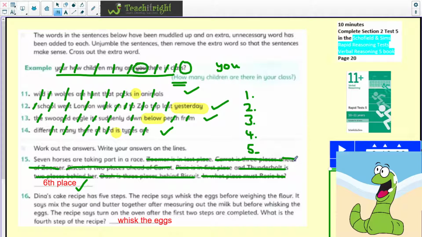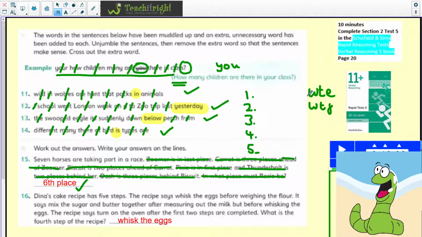Now, in order to help me, because I don't want to be writing out all this information, I'm going to say whisk the eggs is going to be WTE. Okay, so again, I can just leave that there for the moment. And then weighing the flour, WTF. So again, I've got my little initials that I'm going to use here.